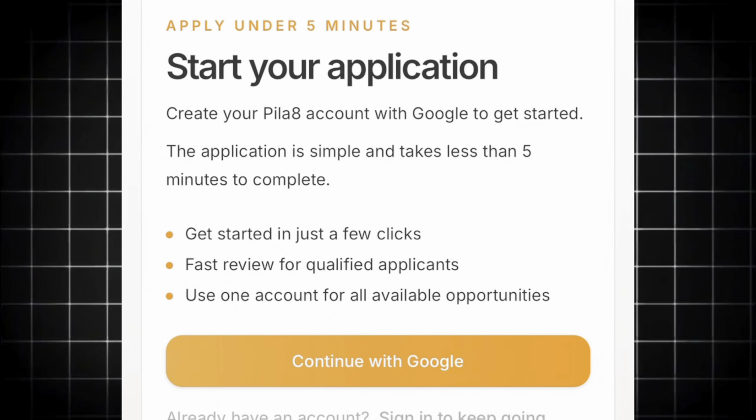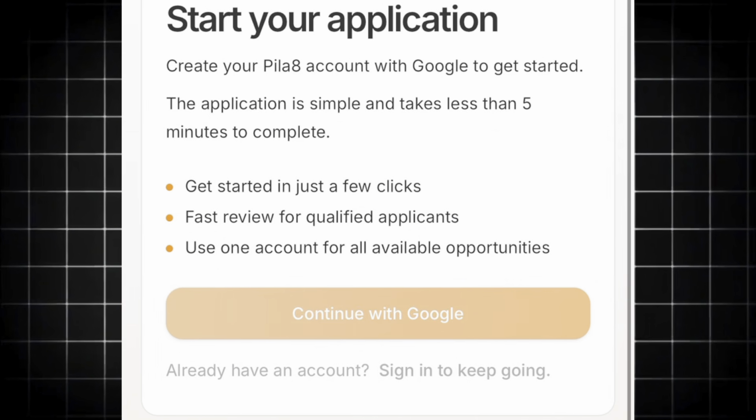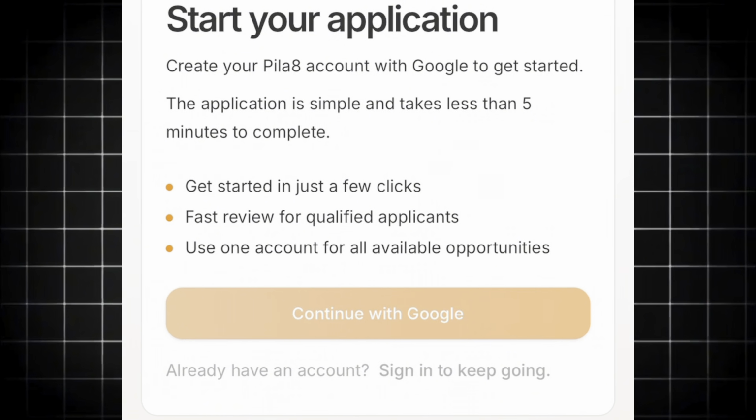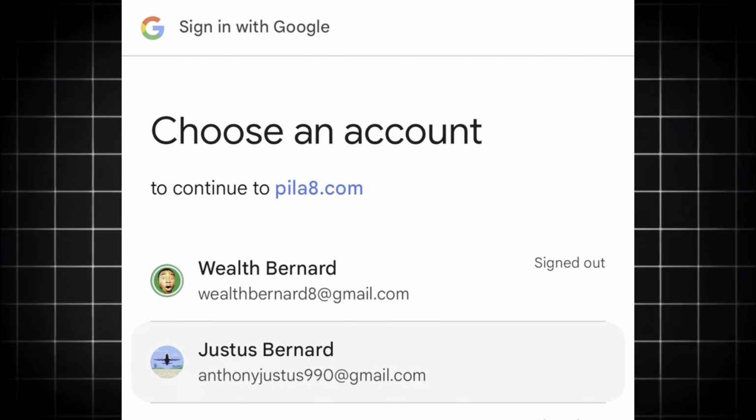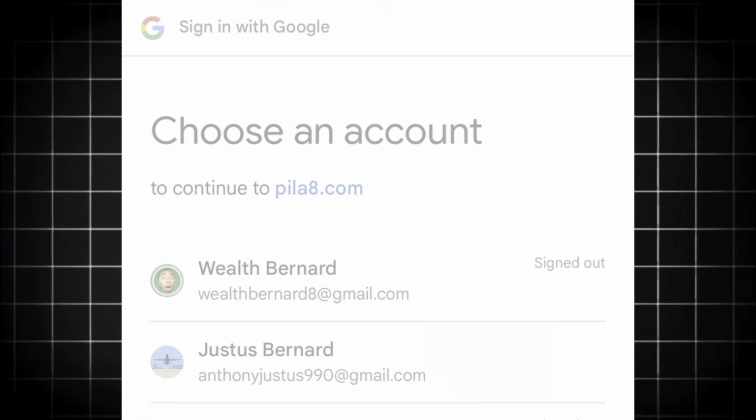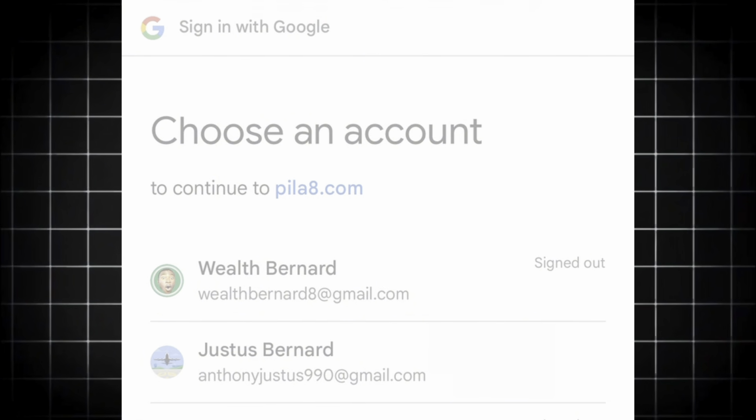And they say start your application. I'm going to click on continue with Google, and once I do that, it's going to prompt up a different interface. I'm going to wait for it. They say continue to the app, and let's see. I'm going to choose one of my Gmail accounts right here. That being said, this is going to load up real quick.